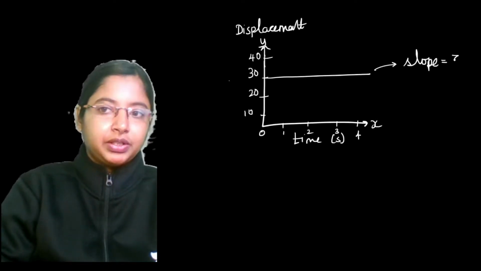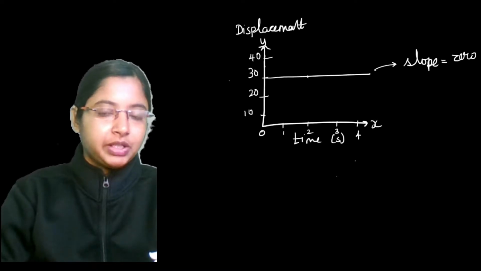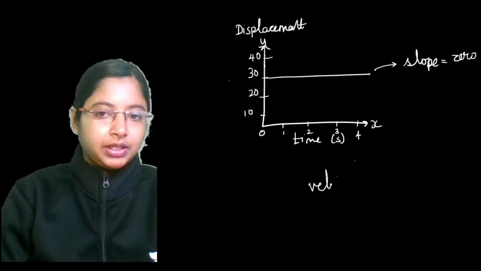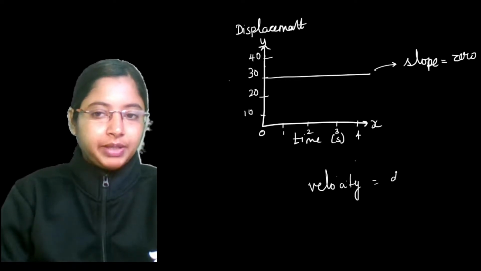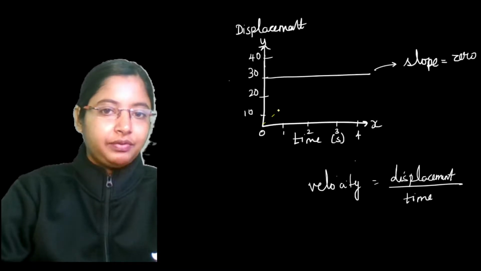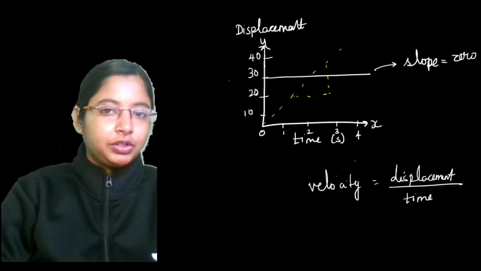There's no slope over here. This is 0. Then your change in displacement, you look at the displacement, it's not getting displaced at all. Because the velocity is given by displacement by time, you can get this only if there is a slope. Like in the previous case, we can take a particular section and say this is your displacement. Initially the position of the object was at 20 meters, and after some time it's at 40 meters.